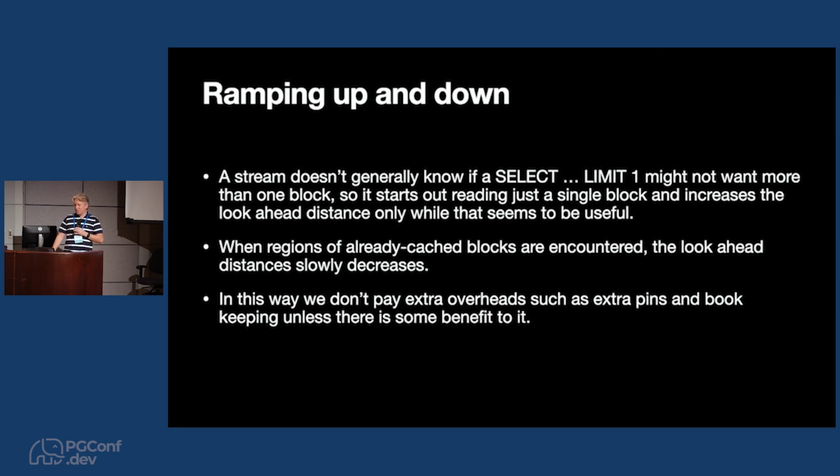So one of the complexities of this problem is deciding how far ahead to look. For example, we don't want to make it so that if you type select star from some table, limit 1, it immediately reads 128K or whatever large size. We have this ramp up idea where it starts off by just reading a single block. And if you consume that block, it'll then try and read 2 blocks. And if you consume those, it sort of builds its way up to the full size. We didn't want to make a system that generates a whole bunch of extra I/O that Postgres didn't previously have to do. We only want to make things better, not worse.